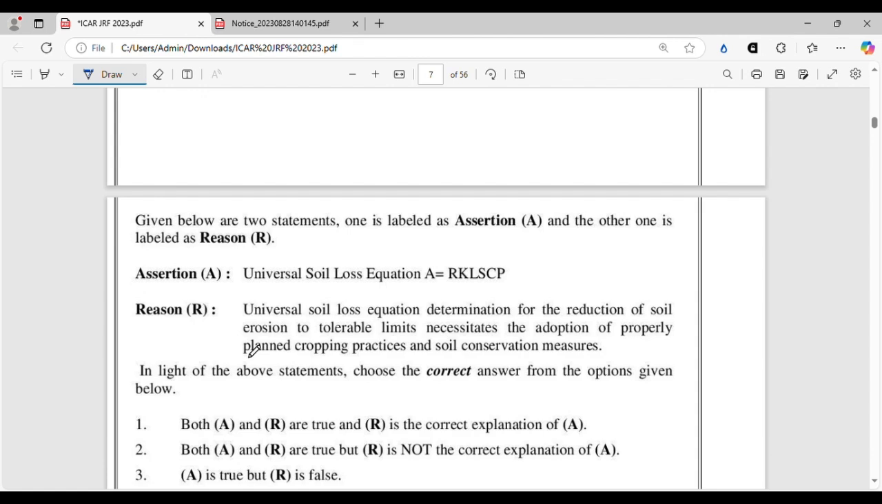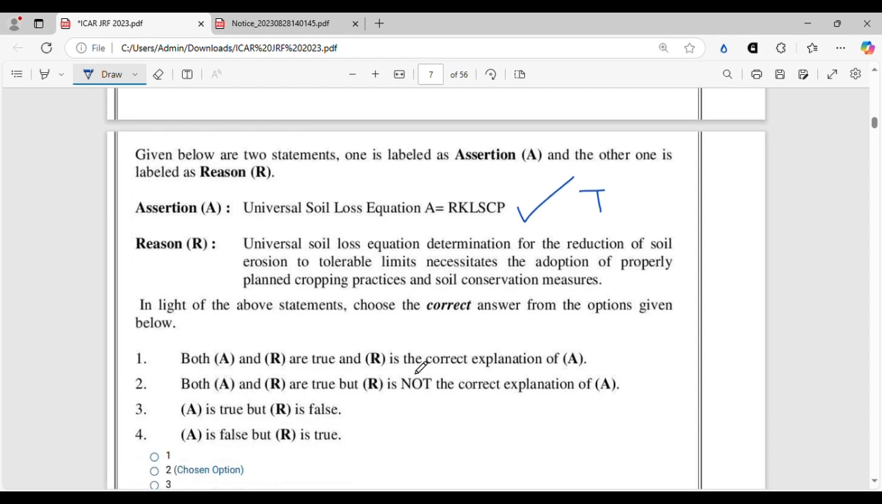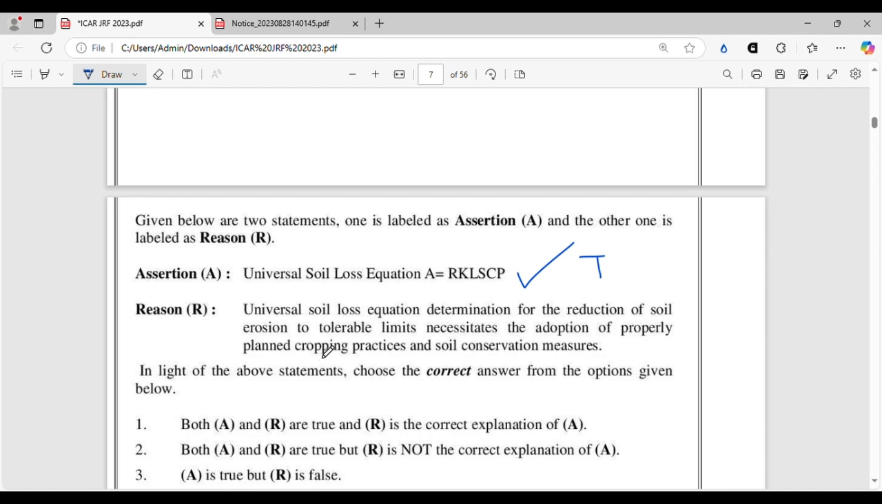This is again another very important question, on soil water conservation, and this is an assertion-reasoning type question. Here you can see in the assertion they are saying that the universal soil loss equation is A = RKLSCP. This is a true statement, correct. And the reason they are saying is that determination of the universal soil loss equation for the reduction of soil erosion to tolerable limits necessitates the adoption of properly planned cropping practices and soil conservation measures.